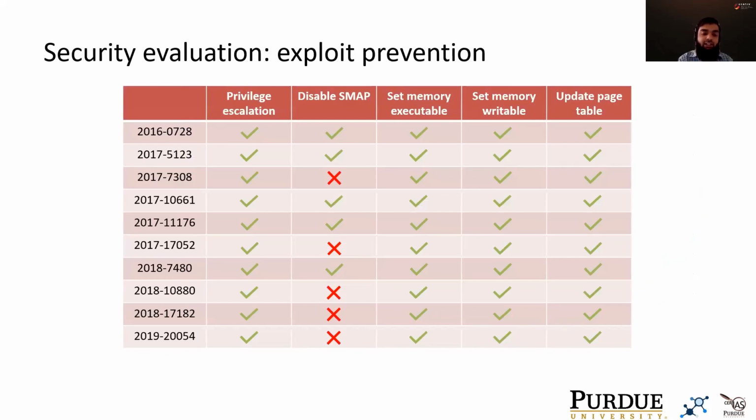Finally, we also evaluated SHARD's robustness against real-world control flow hijacking exploits. We tested SHARD against combinations of 10 randomly chosen vulnerabilities with 5 exploit payloads, a total of 50 attack scenarios. SHARD is able to prevent 45 out of these 50 attack scenarios, which shows SHARD's strong security robustness.